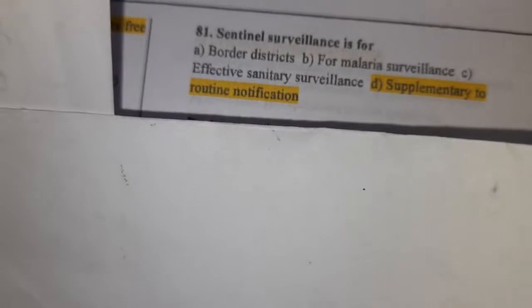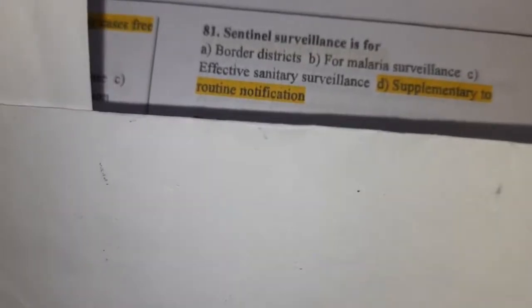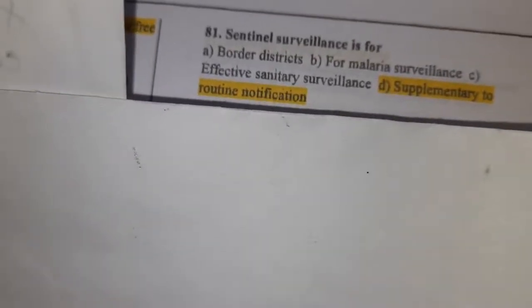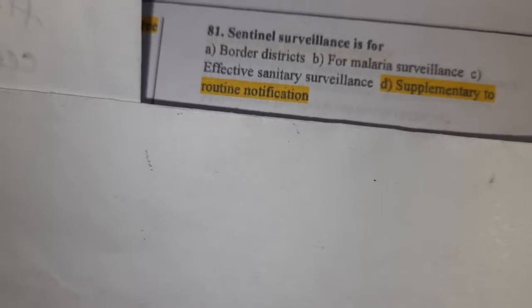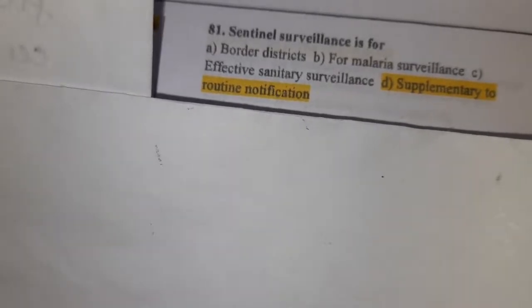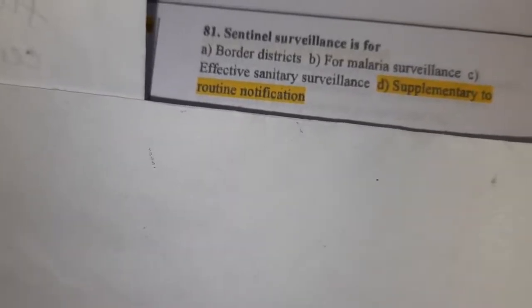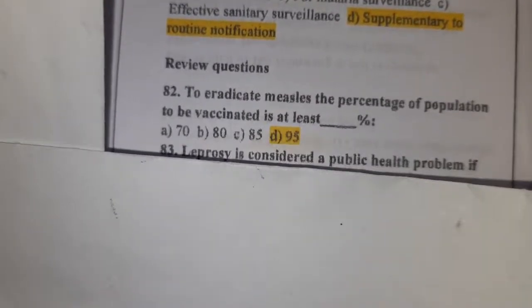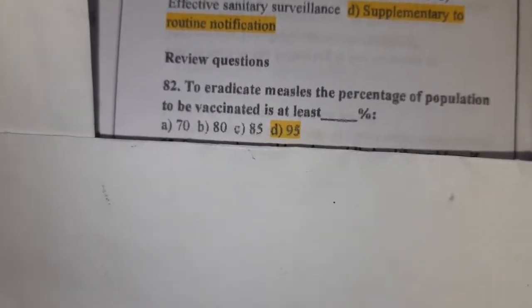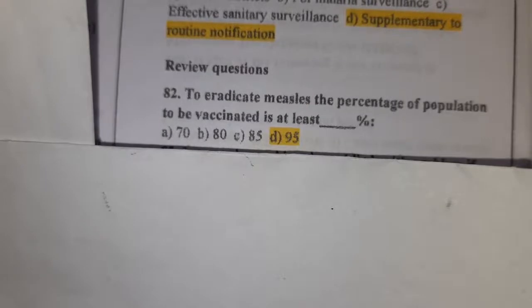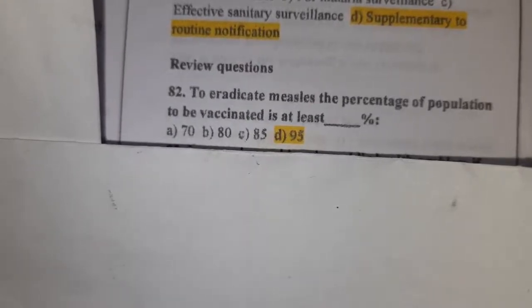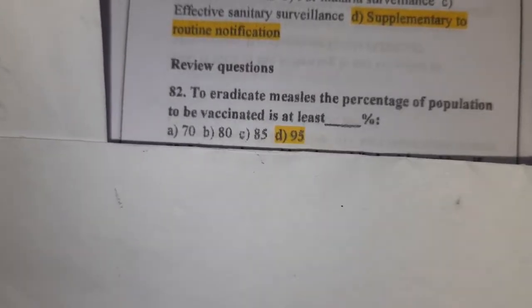Sentinel surveillance gives us information supplementary to routine notification. Then, to eradicate measles, percentage of population to be vaccinated is at least 95%.